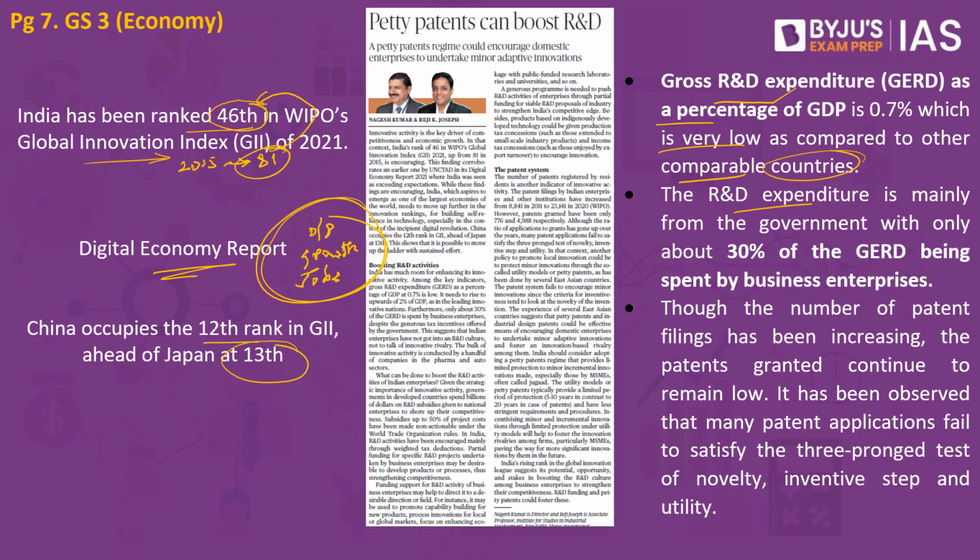The R&D expenditure is mainly from the government, with only about 30% of the GERD being spent by the business enterprises. Even if these business enterprises are spending, it is mostly in the pharma sector as well as the auto sector. But let's consider what is happening in the United States of America. You have a number of companies which are fighting amongst each other, fighting in a healthy way. There is a lot of competition.